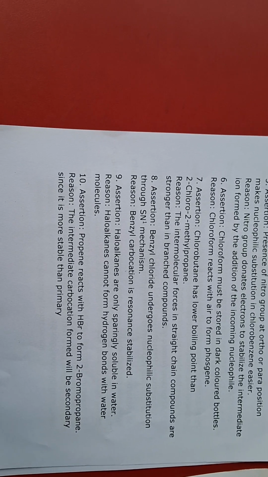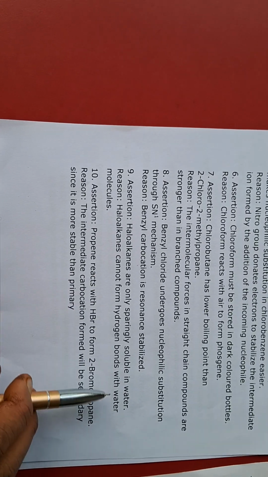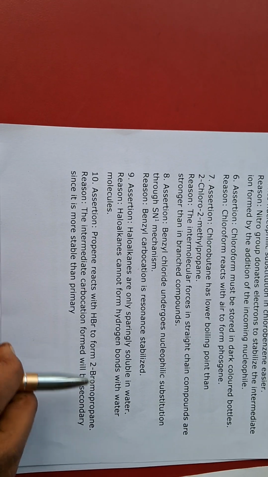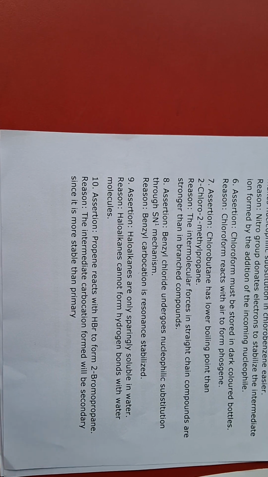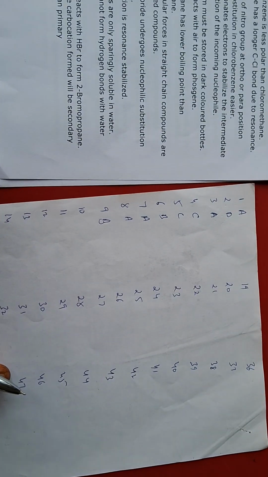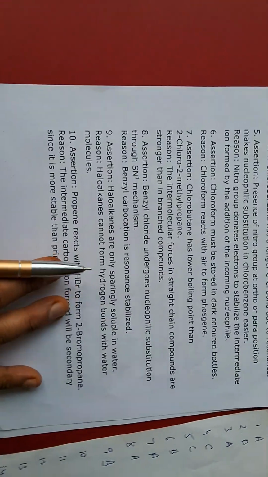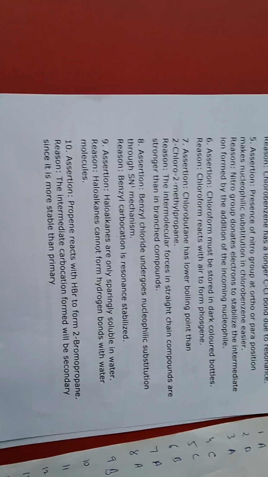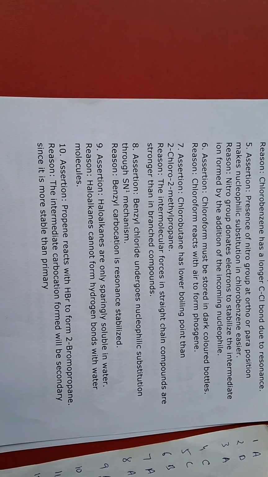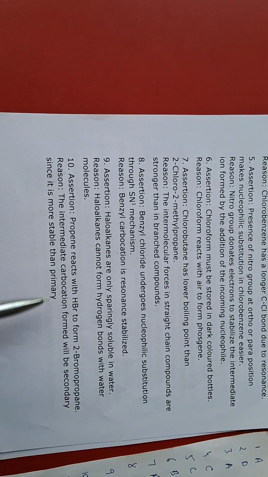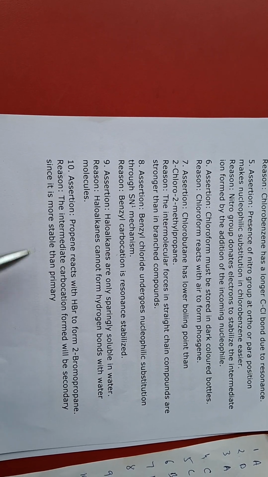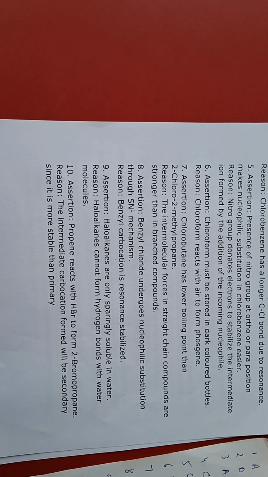Now 9th, haloalkanes are only sparingly soluble in water. Correct. Haloalkanes cannot form hydrogen bond with water molecules. Both are correct, but this is not the correct explanation. So it will be B. Okay, I'll send all the answers. I'm writing the answers along with, so I'll give you the time to take the screenshot once the video gets finished. Now coming to 10th question, assertion: propene reacts with HBr to form 2-bromopropane. Reason: the intermediate carbocation formed will be secondary since it is more stable than primary carbocation, so it is correct.